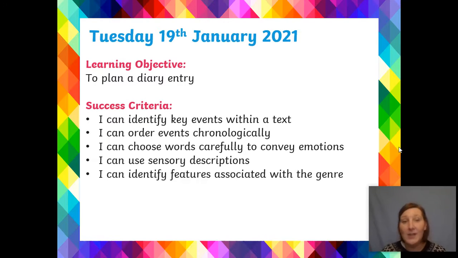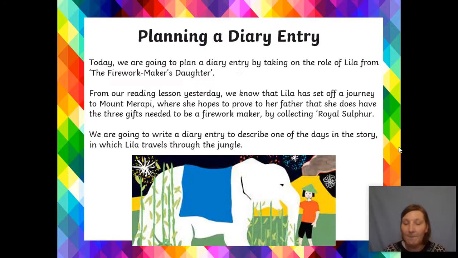And to be successful at this, you will need to identify key events within the text, order the events chronologically, choose words carefully to convey emotions, use sensory descriptions. So we're going to be looking at our 5 senses and thinking about how we can incorporate all of them into our writing. And to identify features associated with the genre. So thinking about what type of diary we're going to be writing, we're going to identify those features. So planning. Today we're going to plan a diary entry by taking on the role of Lila from The Firework Maker's Daughter.